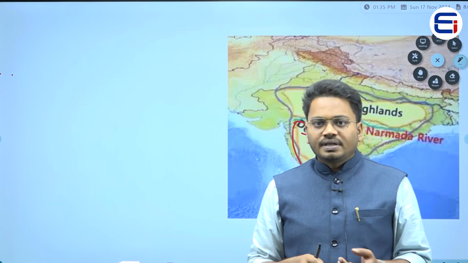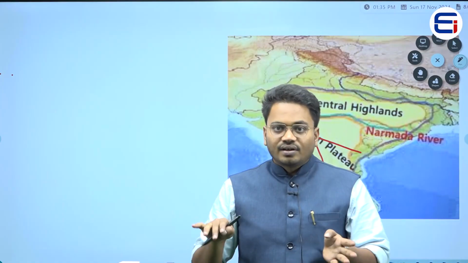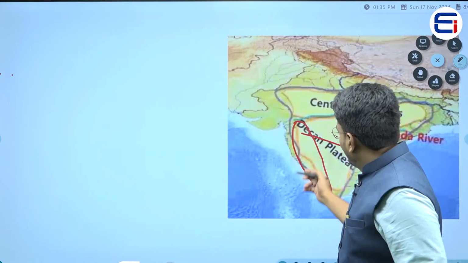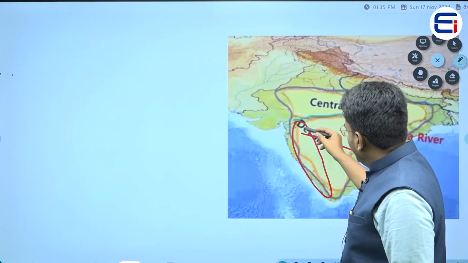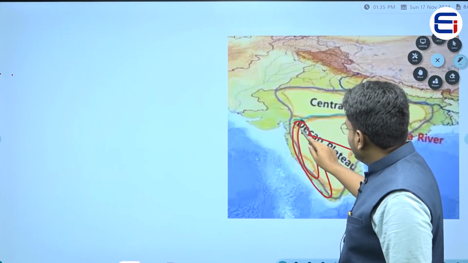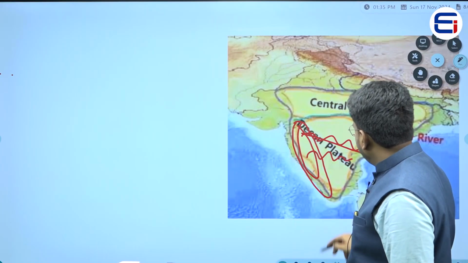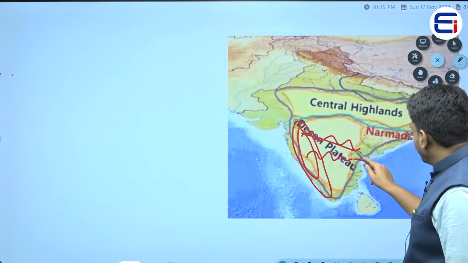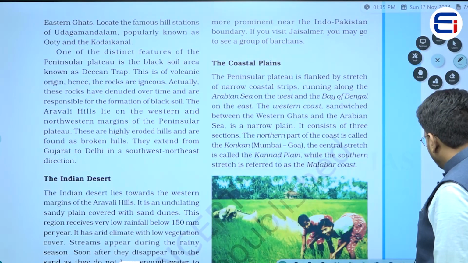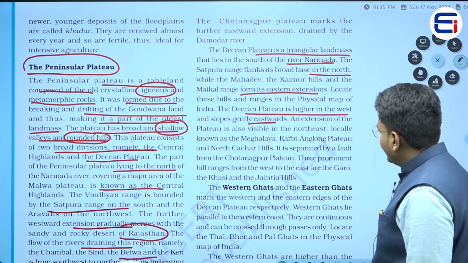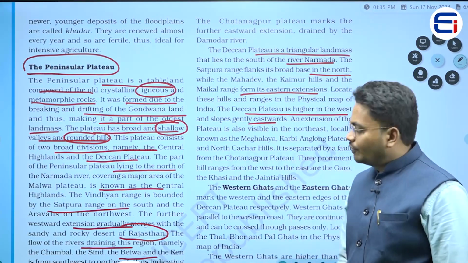That is why the majority of the rivers are generated in the Western Ghats, travel all along toward the eastern side, and merge into the sea. Because of that gradient, we see that kind of phenomenon.